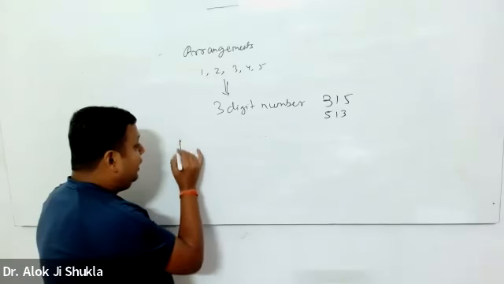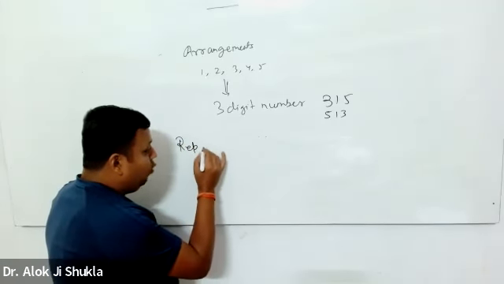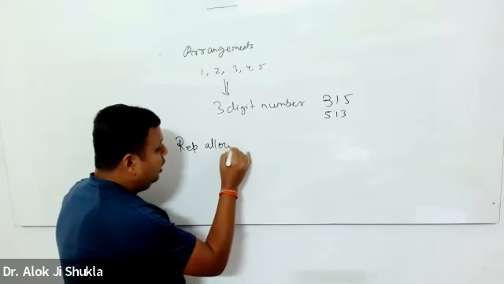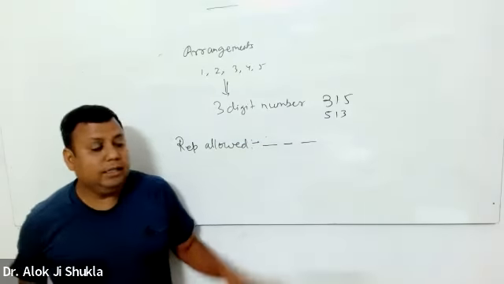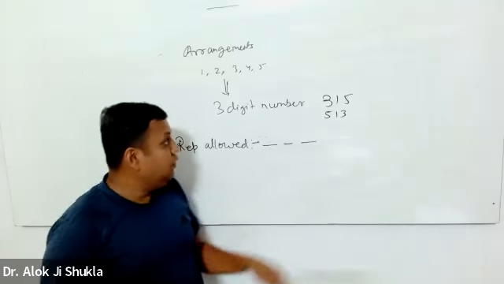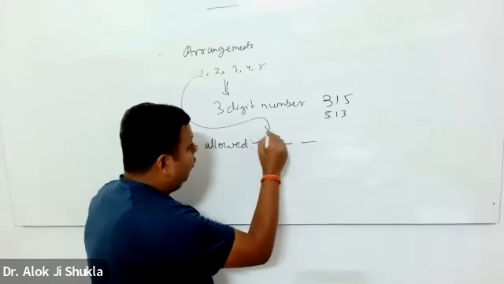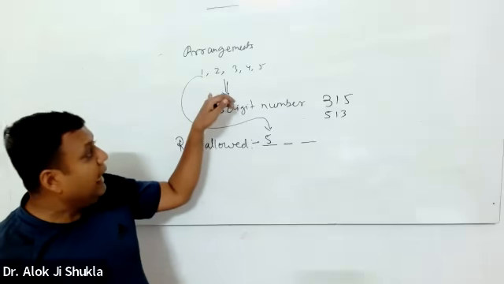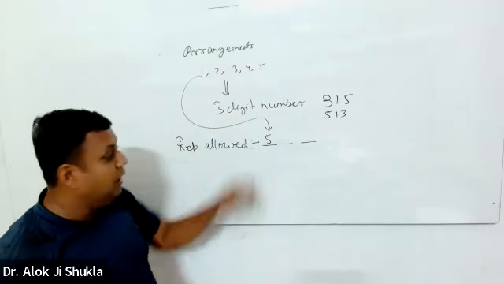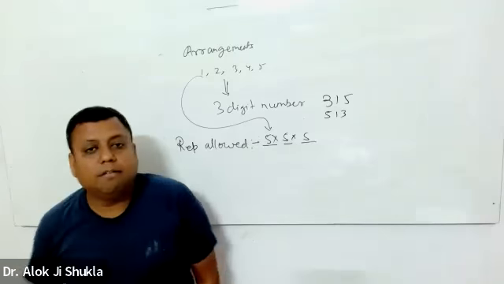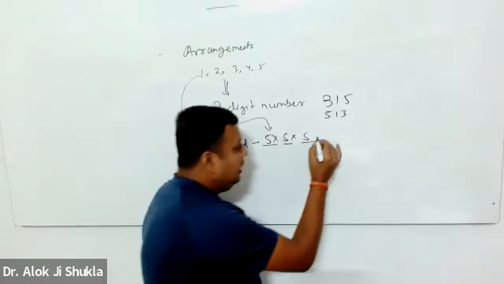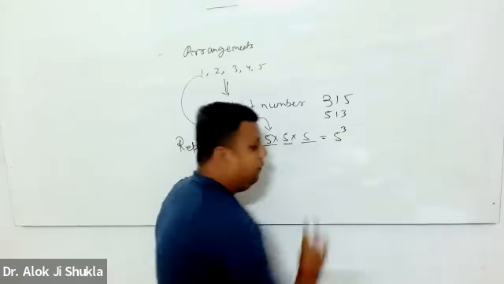I will ask whether repetition is allowed or not. If repetition is allowed, I will write these 3 digits. The number of ways of choosing the first digit is 5. I can choose any digit from 1, 2, 3, 4, 5, and then another 5, then another 5. So the total number of ways is 5 cubed.